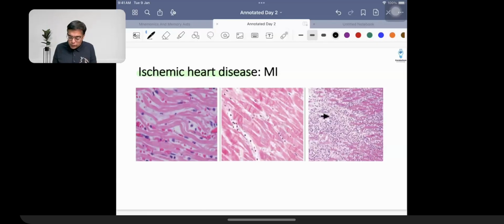So ischemic heart disease, myocardial infarction, we understand the fact that the patient is going to be having the presence of a chest pain. Unfortunately, nowadays we do not have any specific age in which we can say the patient is going to be having heart attack because of the presence of multiple reasons. A lot of people are going to be having heart attack, unfortunately, even at a younger age, right? Lots and lots of reasons. Some say vaccines, some say microplastics. Ultimately, it is lack of exercise and a bad food and highly stressful lifestyle that we have.